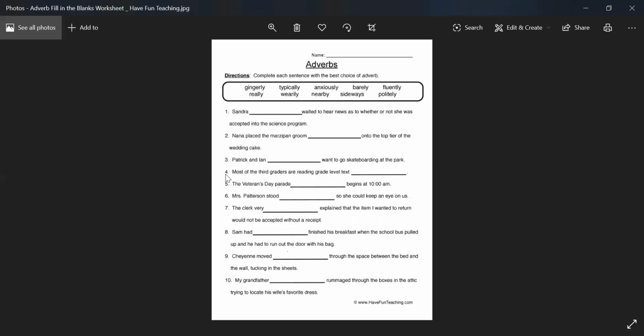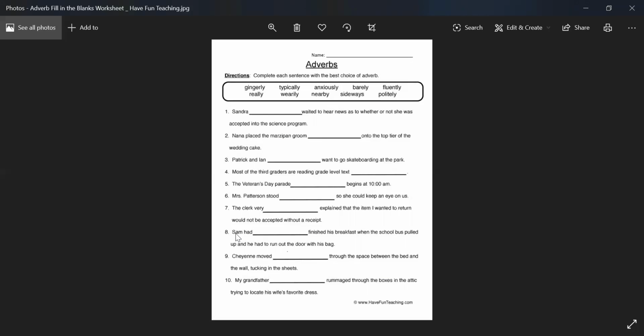Let's say, most of the third graders are reading grade level text. Now, what is the verb here, right? Reading. How are they reading? Let's quickly go over the words: gingerly, typically, or barely, or fluently, right? We read fluently. So fluently is the most appropriate adverb here. Most of the third graders are reading grade level text fluently. It's how are they reading? Fluently. Which type of adverb is it? Adverb of manner.